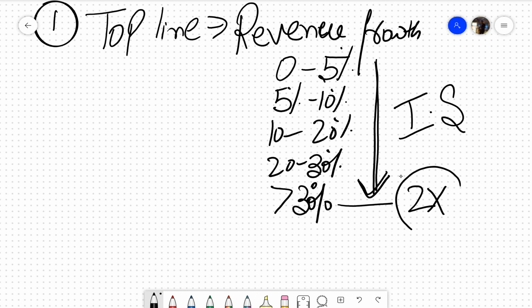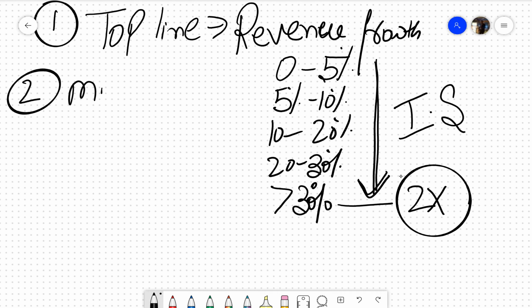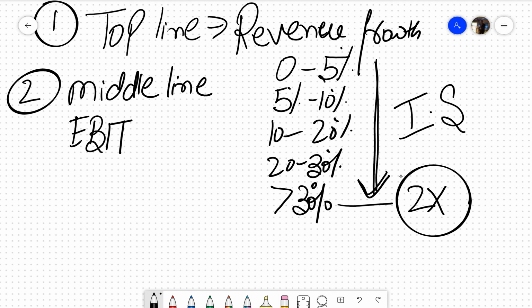Second is definitely, and more importantly, known as the middle line. In the middle line, the banks are looking at EBIT, also known as operating profit, and EBITDA. This is the most fancy for our unicorns. EBITDA, non-cash items.